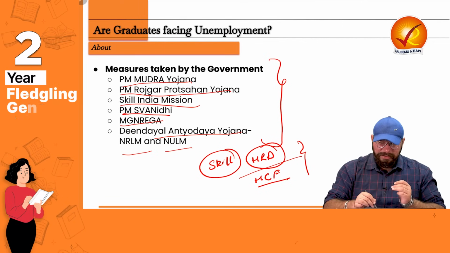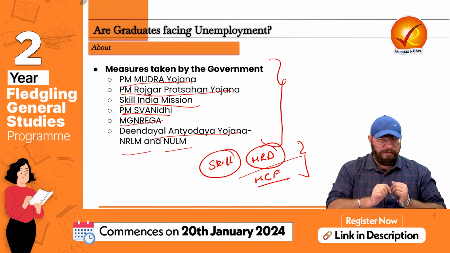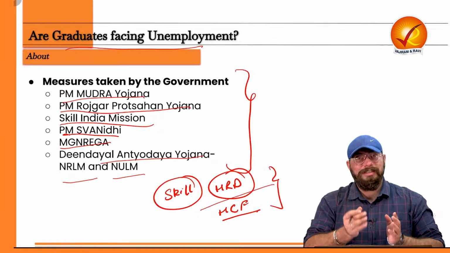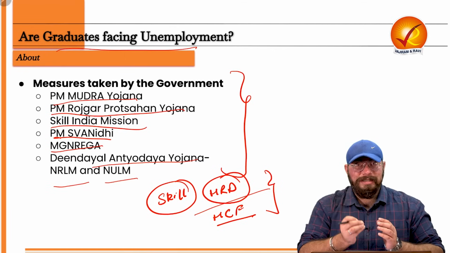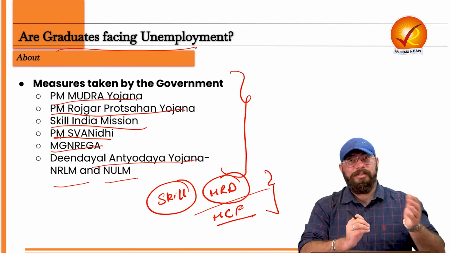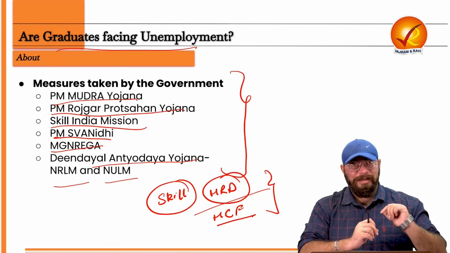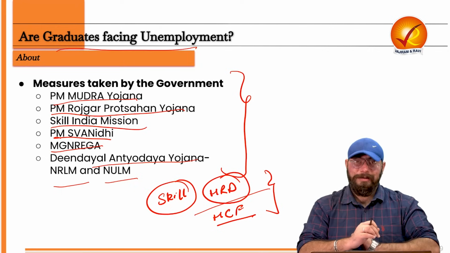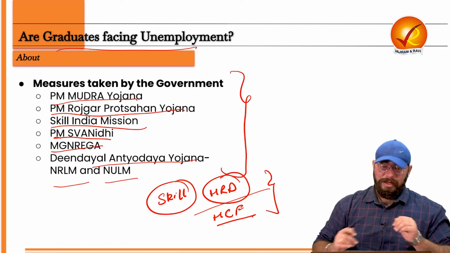So it's our duty to focus on these things again in order to ensure that the graduates who are facing unemployment in our country get employed, and they get employed adequately, right? Where the skill is matching the job. So they are not underemployed, but they are optimally employed. I hope this is very clear to all of you.